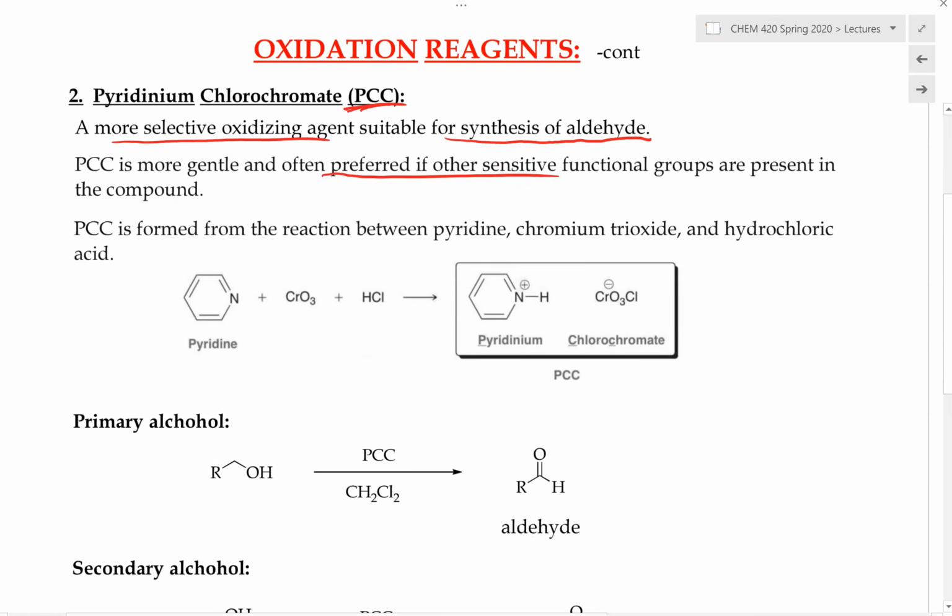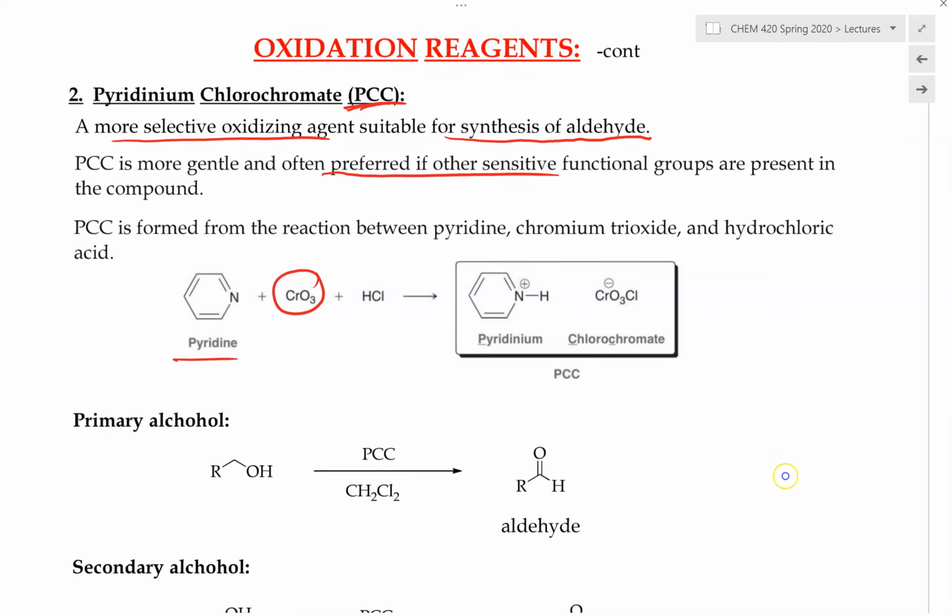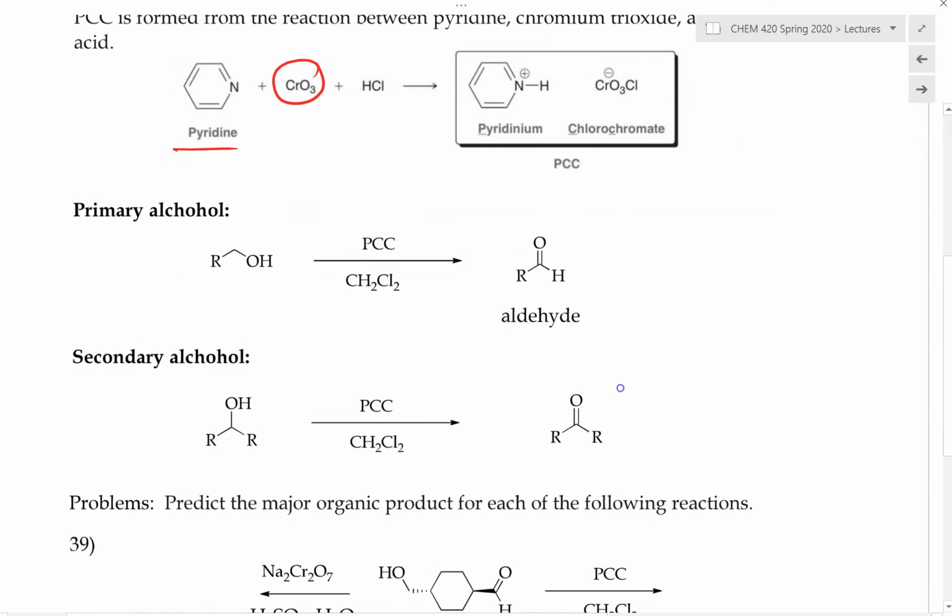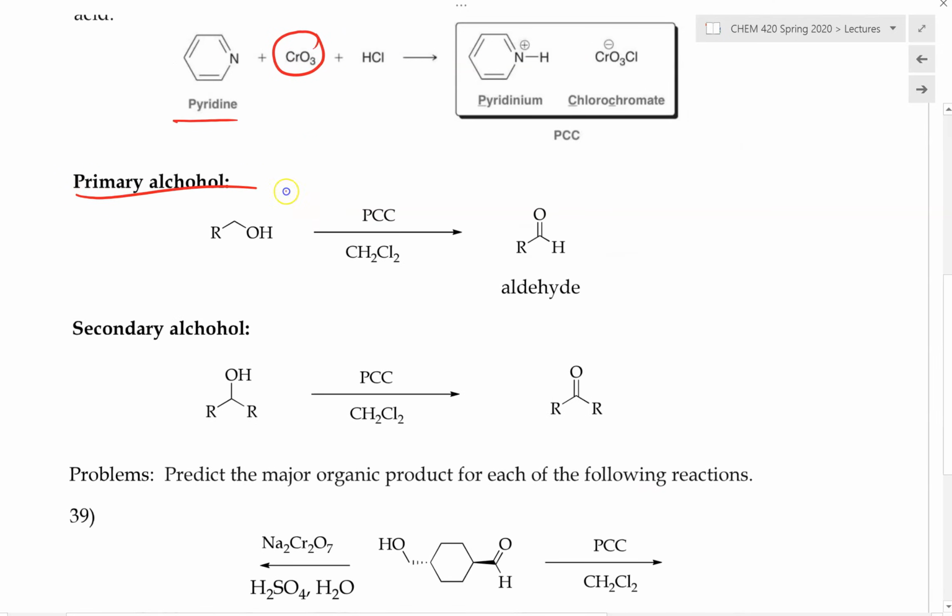The PCC basically also involves the use of chromic acid, except it has pyridine in it. Essentially it is the same thing, except that it is the less reactive version of chromic acid. So here is an example: if we were to have a primary alcohol and treat this with PCC in the presence of dichloromethane, we'll be able to oxidize this into the aldehyde.